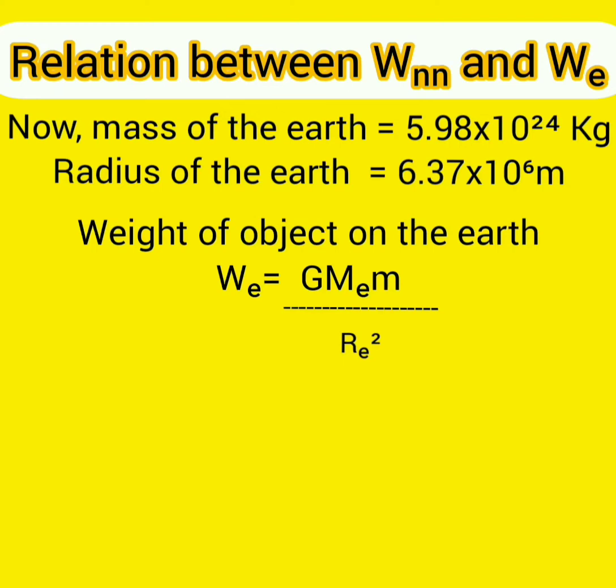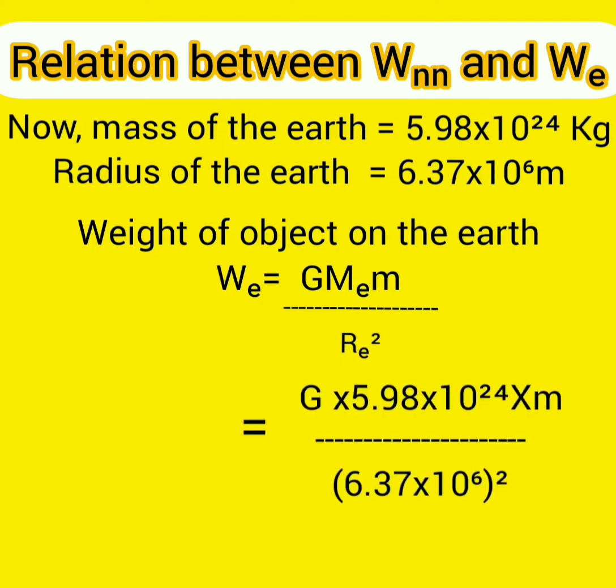Weight of object on the earth, WE, is equal to capital G, capital ME, that means mass of earth, small m, mass of the object, divided by RE all square, that means radius of earth all square. That is equal to G into 5.98 into 10 raised to 24 into m divided by 6.37 into 10 raised to 6 whole square.